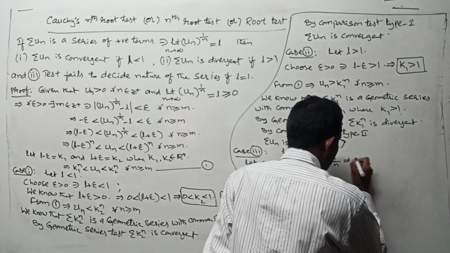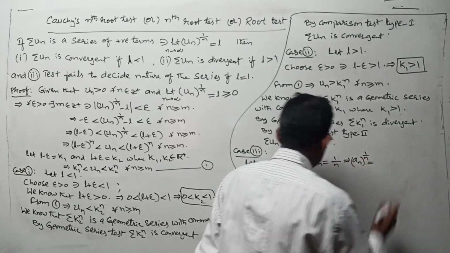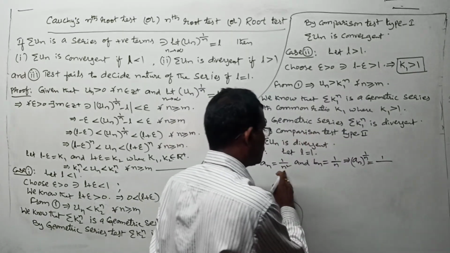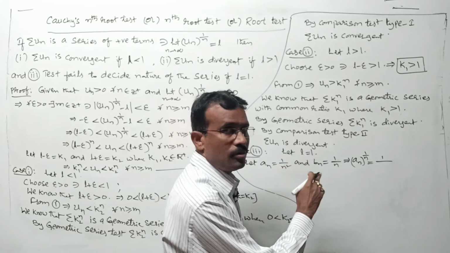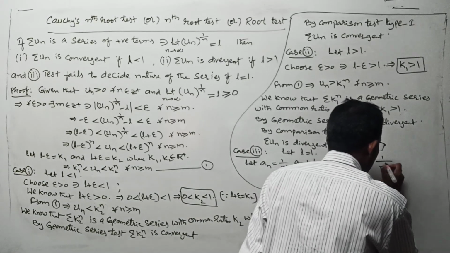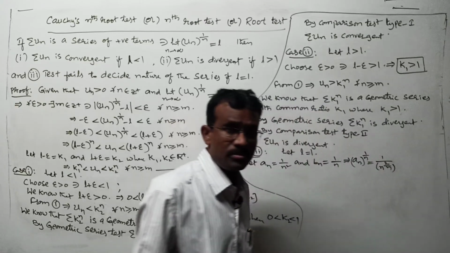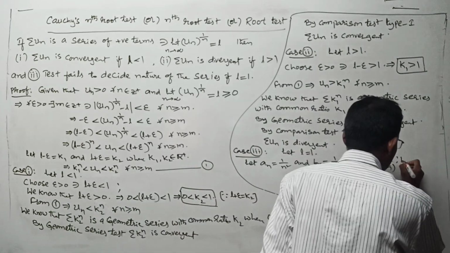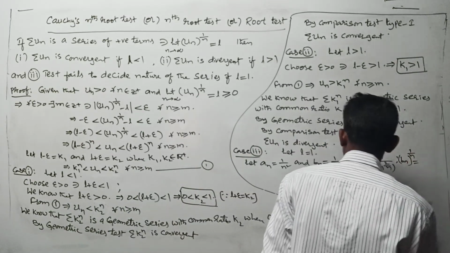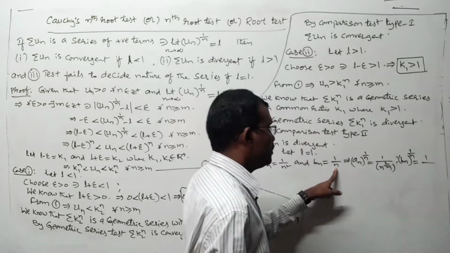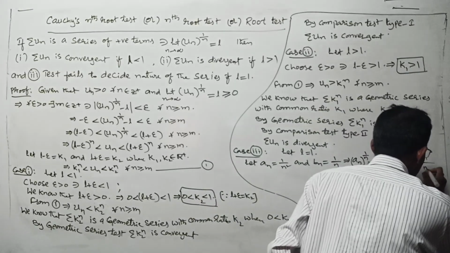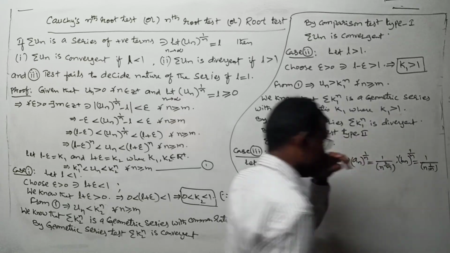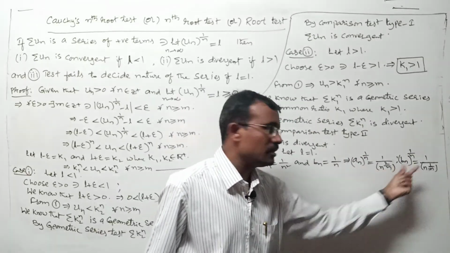Now let us proceed. An whole to the power of 1 by n is 1 by n square whole to the power of 1 by n. You can write this as n to the power of 2 by n, or as 1 by nth root n square. And bn to the power of 1 by n also I want to proceed. It is 1 by n to the power of 1 by n, nth root n, otherwise n to the power of 1 by n. Any order you can write. Separately I want to find the limit of this and the limit of this now.